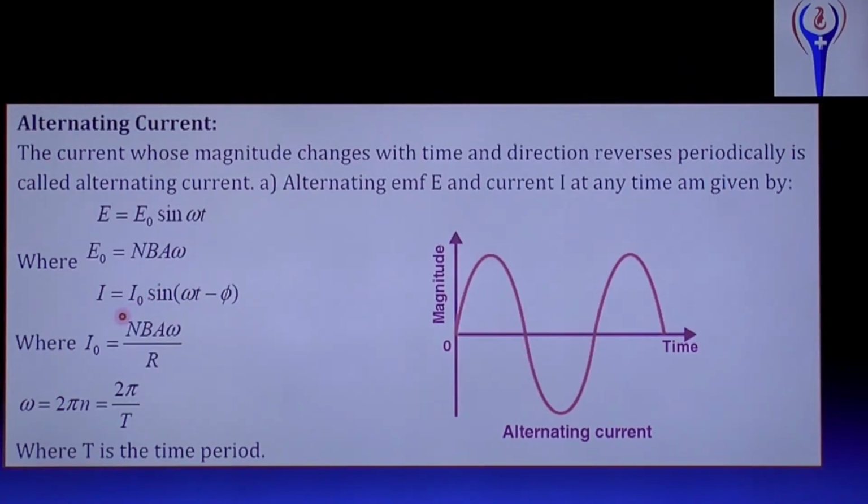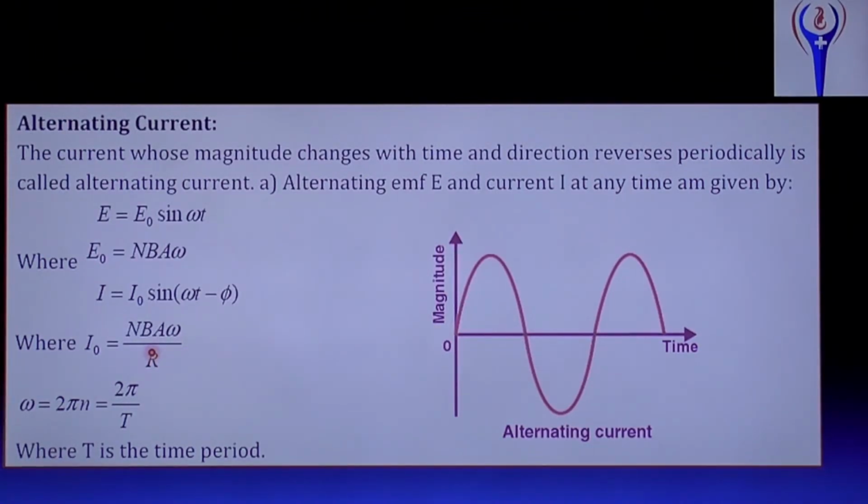And I equal to I naught sin omega t minus phi. I is the current at any instant of time, I naught is the peak value of current, into sin of omega t minus phi. Omega t is an angle, theta equal to omega t. What is phi? Phi is called the phase angle. And here I naught equal to N B A omega by R.